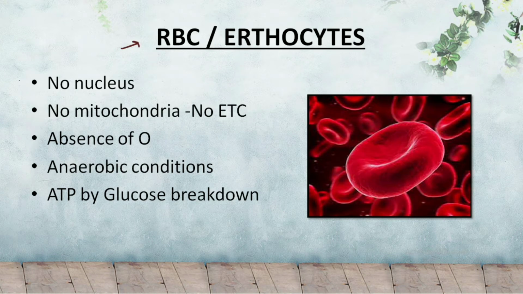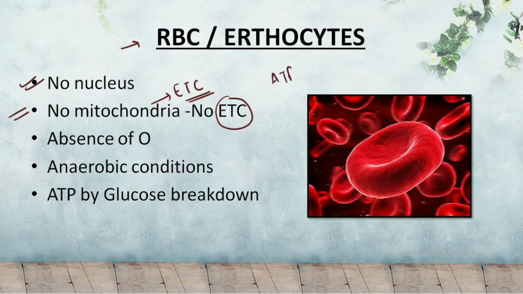The first important feature is that there is no nucleus in the RBC, and the second one is that there is no mitochondria in RBC. Because there is no mitochondria, and as we have already discussed, in mitochondria there occurs an important step of respiration, that is ETC, which is electron transport chain. And electron transport chain is the final step in which the final ATP is produced. So if there is no mitochondria, how is it possible for the RBC to have ATP for its mechanism? This is what we are going to study in this lecture.